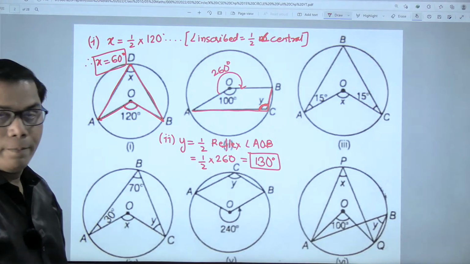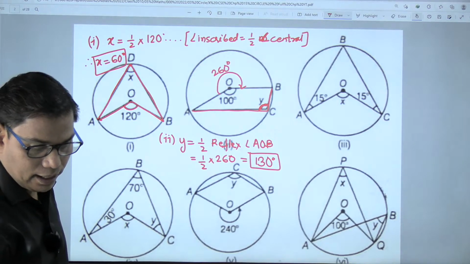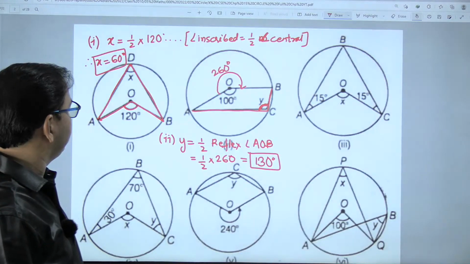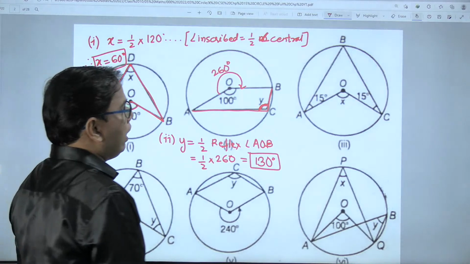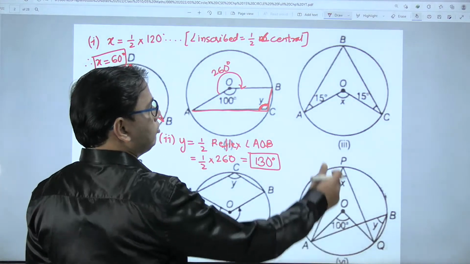Isn't it easy? Are you finding this easy? Yes. Some students are already giving the answer. Correct? Now let's move on to question number 3.